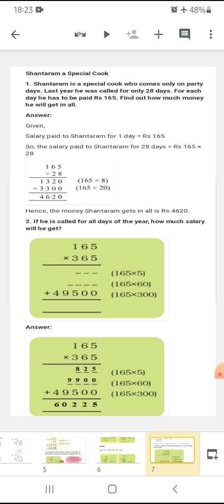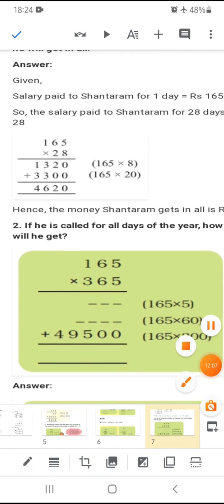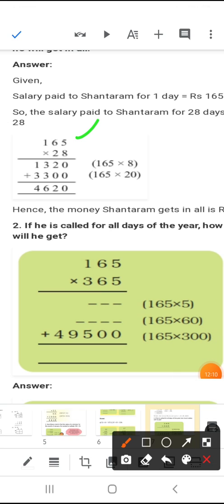Last year he was called for only 28 days. For each day he has to be paid 165, and for coming every day he takes 165 per day. So you have to find, when he came for 28 days, what would be his salary. So as you know, for one day he takes how many rupees? 165.